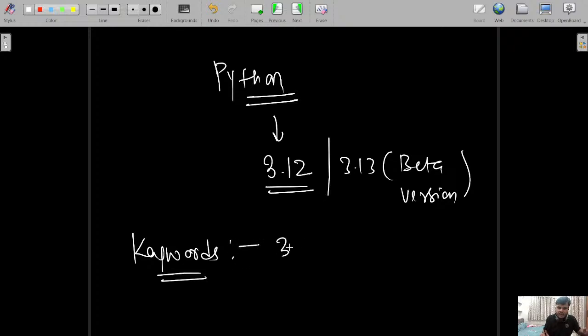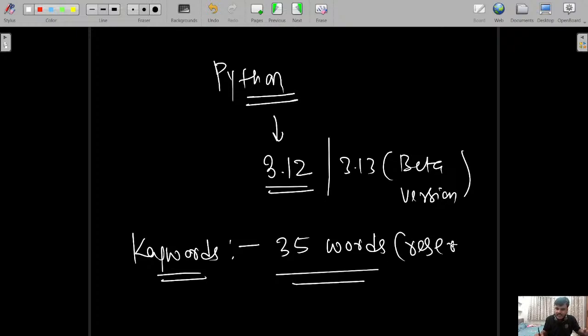In Python we have 35 reserved words. These reserved words already have some kind of predefined information. That is why these keywords are also not going to be utilized as identifiers.